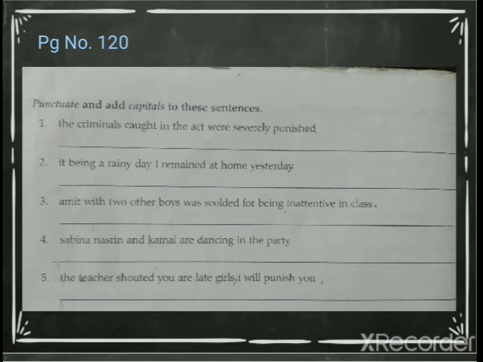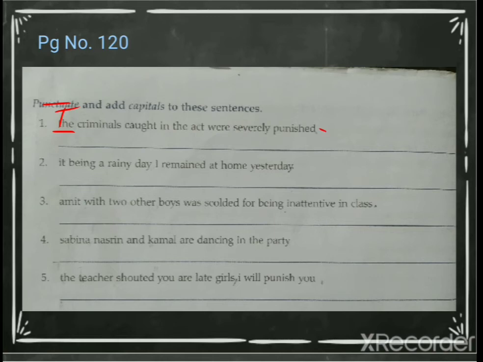The criminals caught in the act were severely punished. Now we know first capital letter, right? So here capital T will come. So: The criminals caught in the act were severely punished. Full stop.